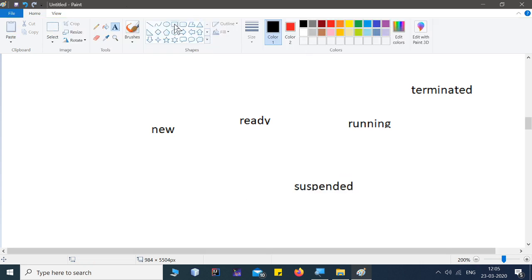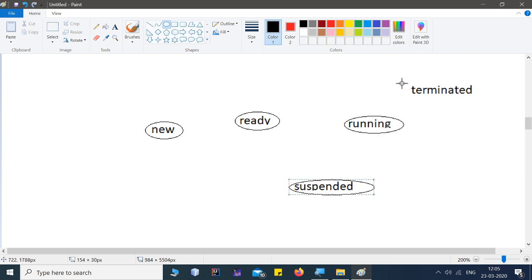So let's assume certain states over here, and I don't want to fill the color inside those. First is new, second state is ready, next is running, then suspended, then terminated.